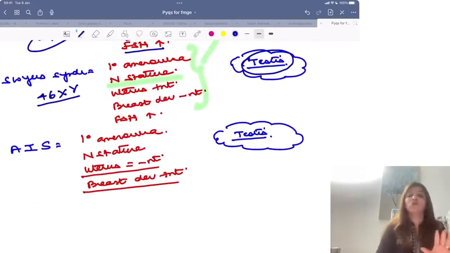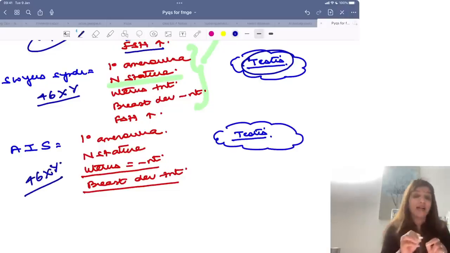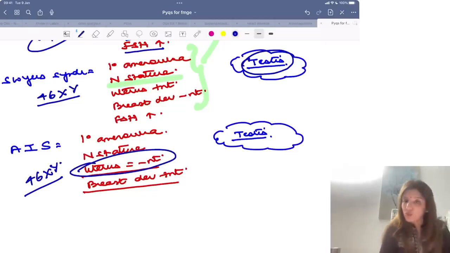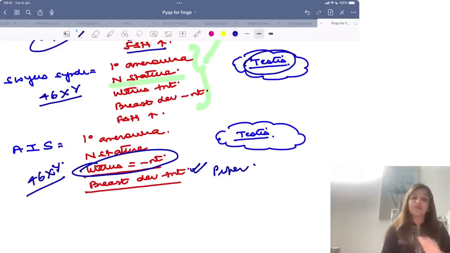Then comes androgen insensitivity syndrome. Androgen insensitivity syndrome में again it is 46XY. The gonads are testes, right? But their uterus is absent. They will never have a uterus. Breast development इनमें proper breast development होगा, जबकि Swyer's में breast development नहीं था, right?